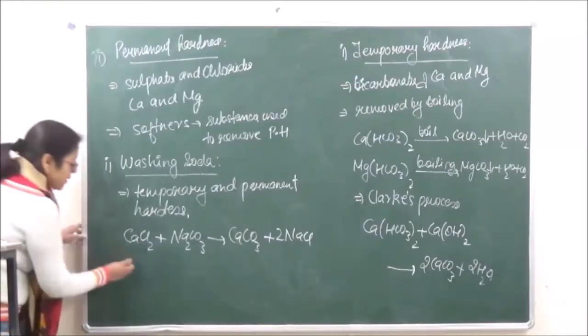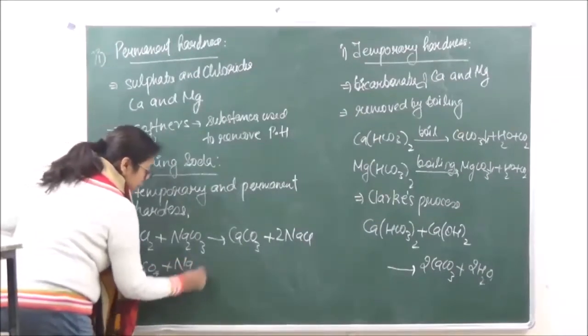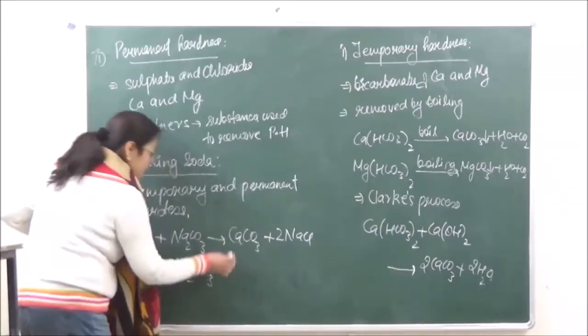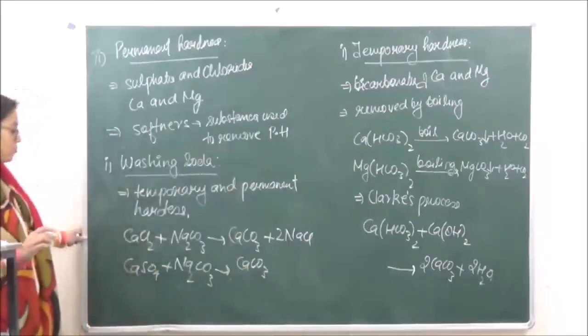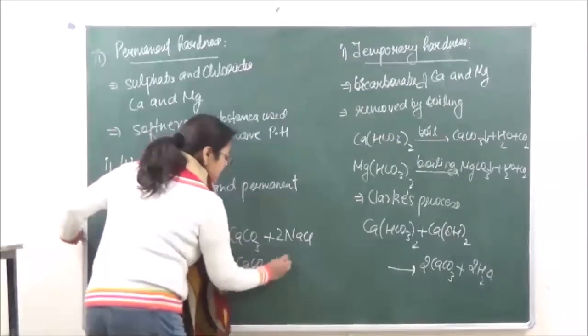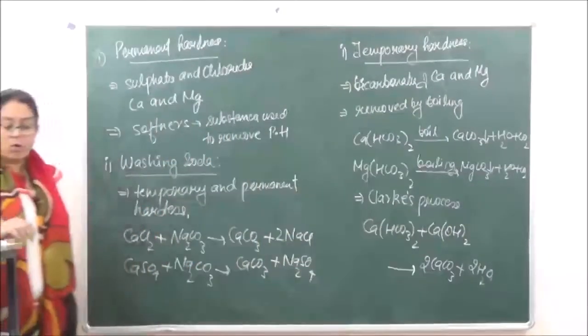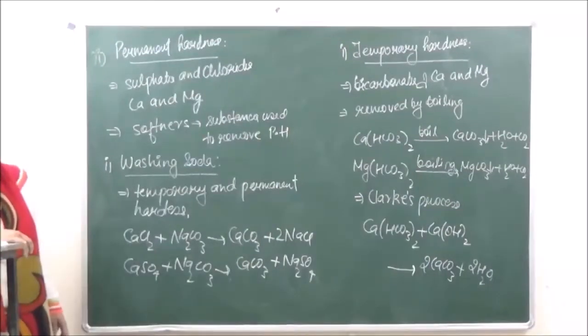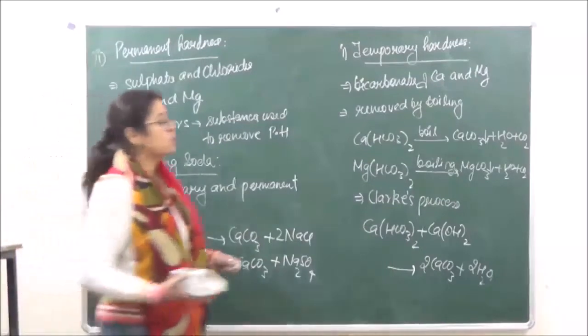In a similar manner, if we have calcium sulfate, again the insoluble part, calcium carbonate, settles down, and the soluble part goes into water. Right? Now in place of sodium carbonate, sometimes even caustic soda is used.